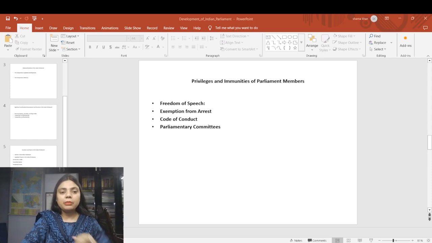So let's talk about the parliamentary committees. The question has been asked again from this section. Go and read each committee in detail, at least 3 financial ones, as questions have been asked. Parliamentary committees play a crucial role in the Indian Parliament. They help in detailed examination of various legislative and administrative issues. These committees are essential for the smooth functioning of Parliament and ensure that the legislative process is thorough and efficient.